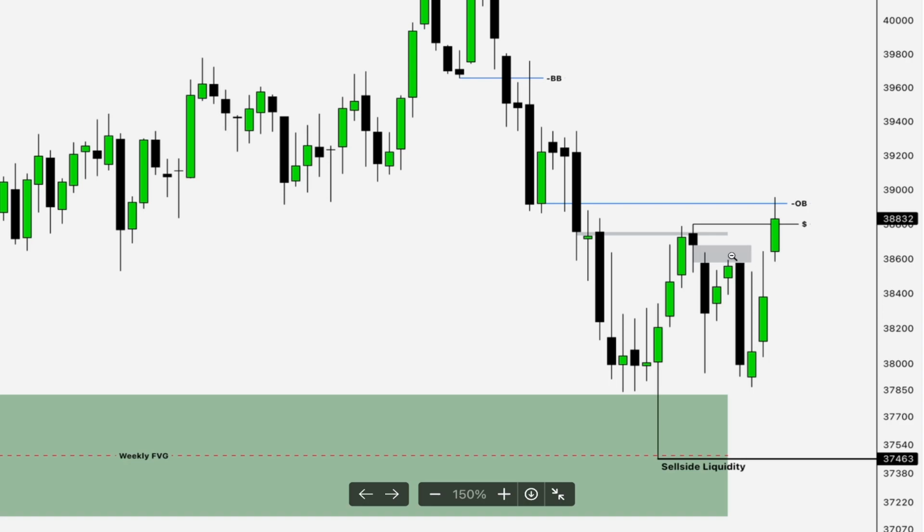But I don't see it. I don't see this as a bullish breaker, or I don't see this as a market structure shift to the upside. I'm looking at this as a turtle soup, and then we'll be pretty much wrecking everyone who's trying to go long here, and we'll be attacking the lows.